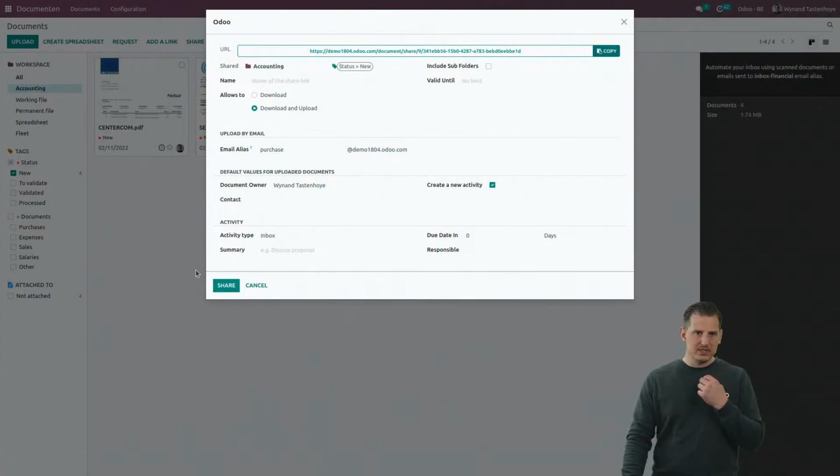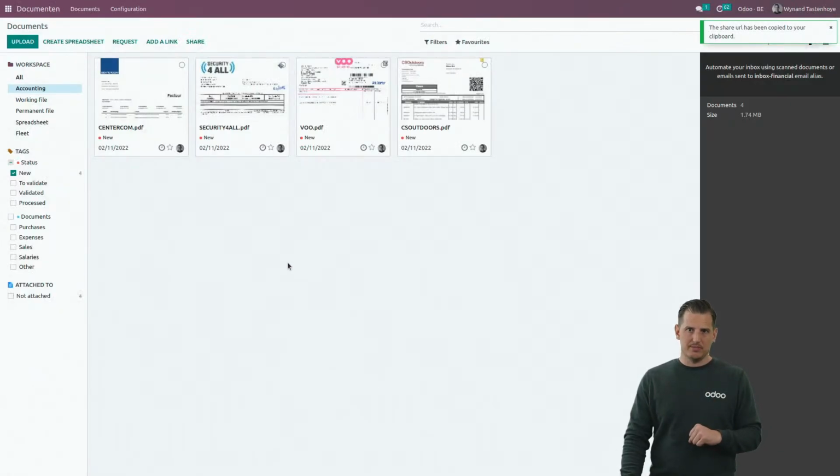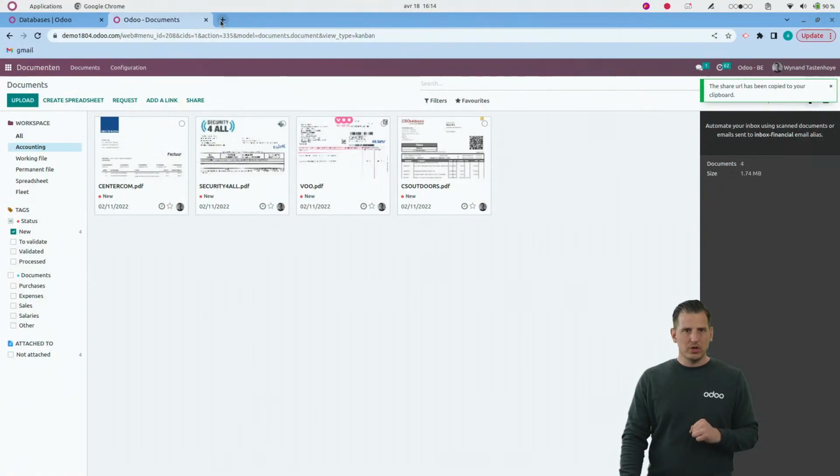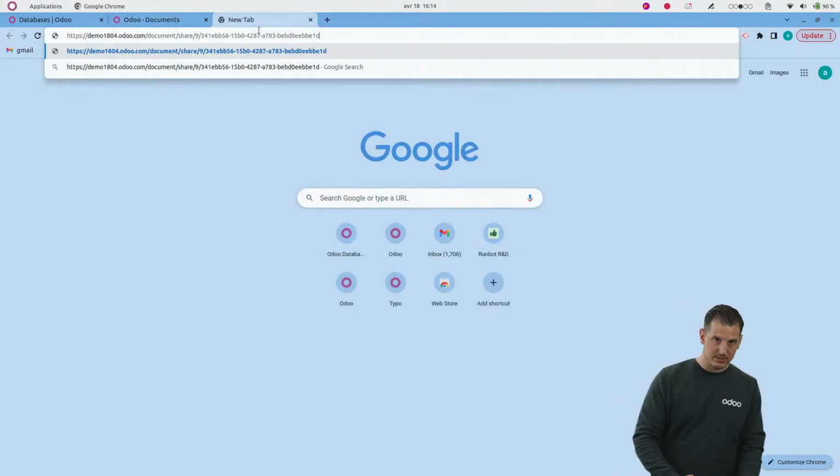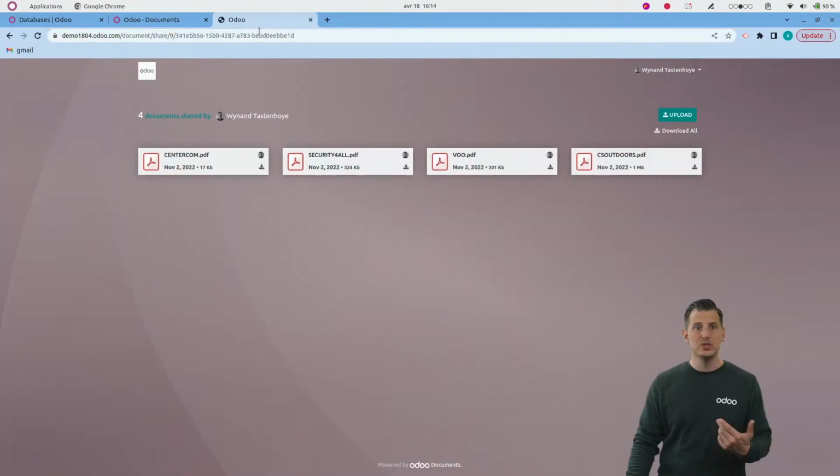So again, I'm copying this and I activate the shared link. When I go to another tab, you can see that this URL that we created, we can use it now out of the box.